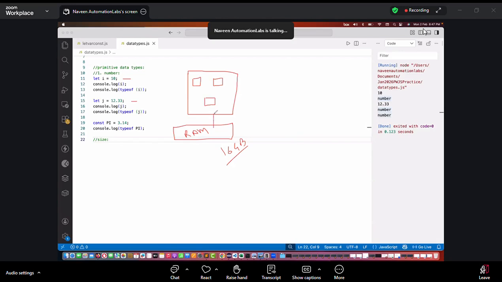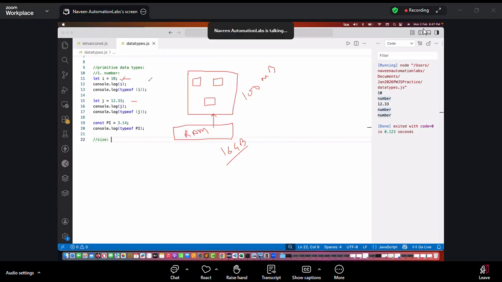JavaScript will take some memory from the RAM. Assume it is taking around, I'm just randomly saying, 100 MB out of 16 GB. So out of 100 MB, how many bytes and bits will be taken for let i equal to 10, right?